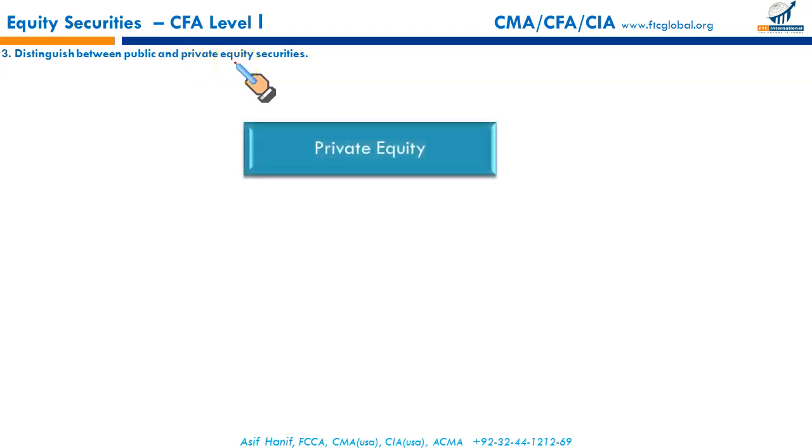When we say private equity, it is usually issued to institutional investors via private placement. Public issue means stock exchange is involved, banks are involved, investment bankers are involved, regulators are involved. But in private equity, there might be no involvement of regulators. It's a private deal between the issuer.